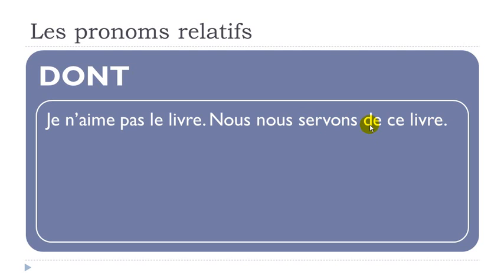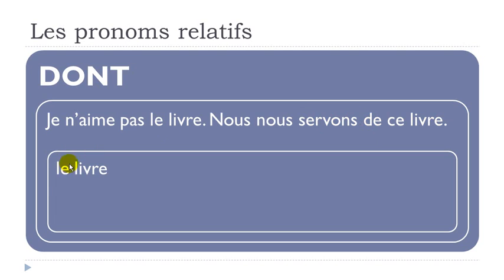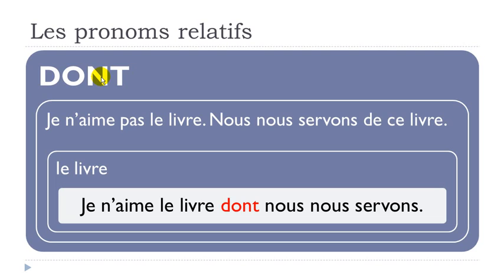So it does tell us that if we don't want to repeat le livre, we will have to use this pronom relatif dont. So the sentence will be je n'aime, sorry, I forgot the pas. Je n'aime pas le livre dont nous nous servons. Alright, so remember, you should put the pas. I forgot to write it, sorry. Je n'aime pas le livre dont nous nous servons.